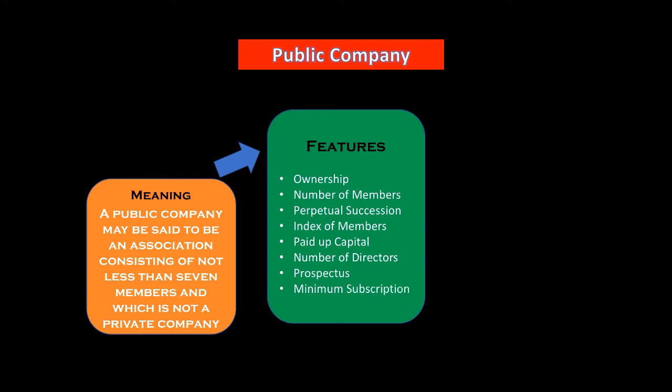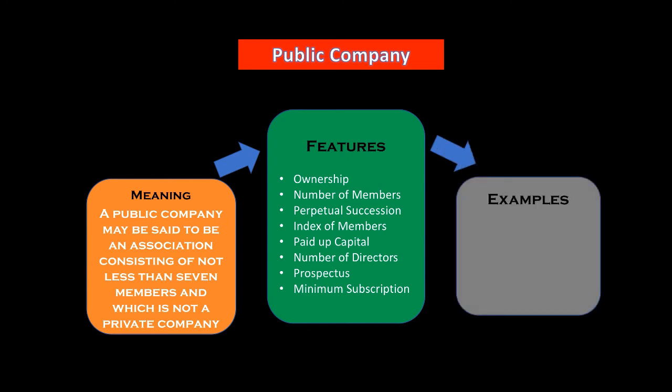We have already discussed this point as well. There are certain subscriptions that are essentially required. Now let's check out the examples. What are the companies categorized as public companies? Coal India Limited, NTPC (National Thermal Power Corporation), ONGC, BHEL, etc. So these are public companies.